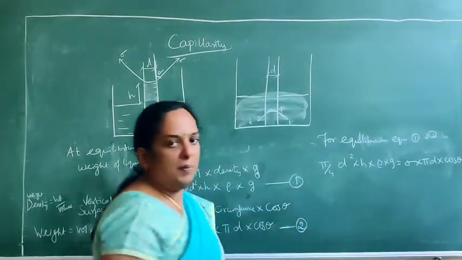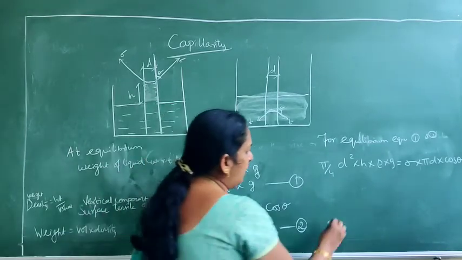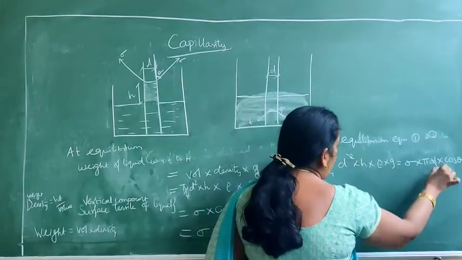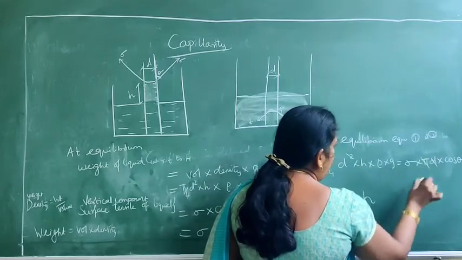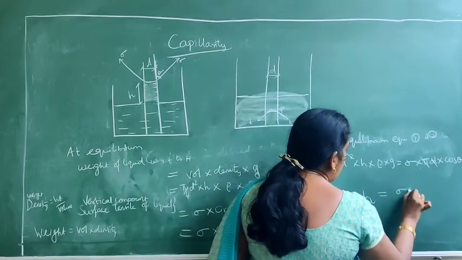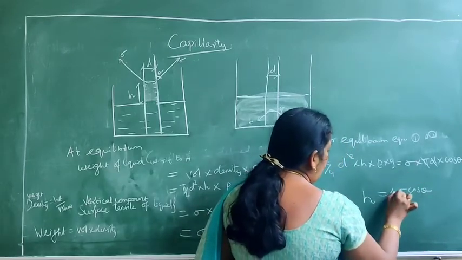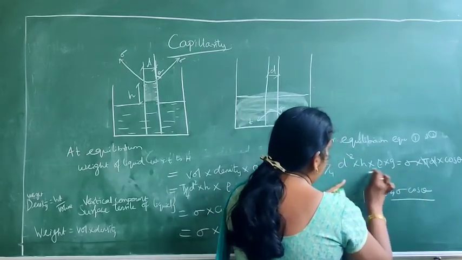Whatever common terms there are, we can strike out. So h is equal to: d we can strike out, pi we can strike out, so h is equal to sigma cos theta, and this 4 will come to the numerator, 4 sigma cos theta by